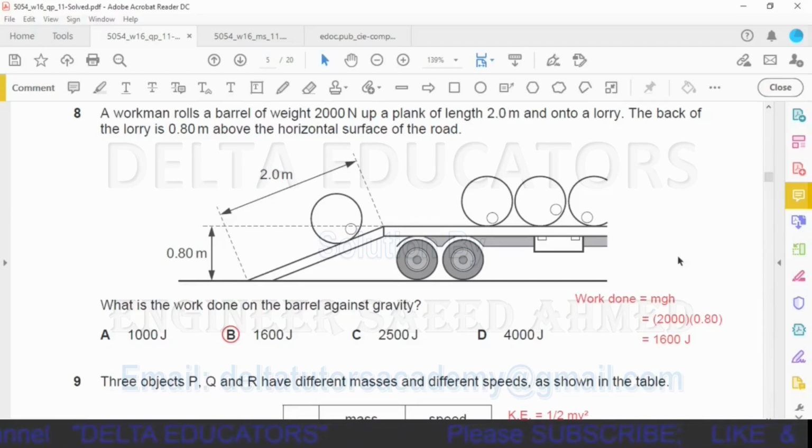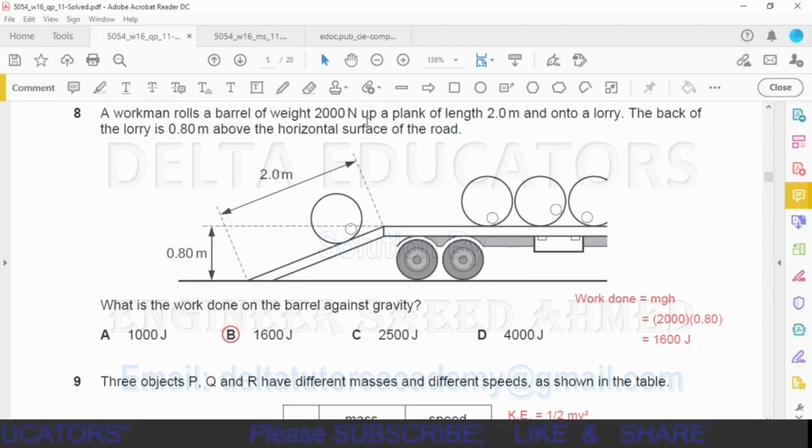Work done against gravitational field is given as mgh, where m is for mass, g is for gravitational field strength, and h is the vertical distance or height. The product of mg is called weight. So we can also say that work done is equal to weight into height, W into h.